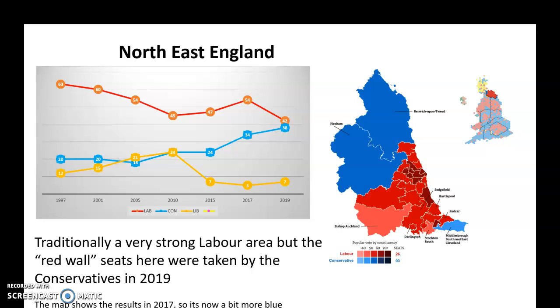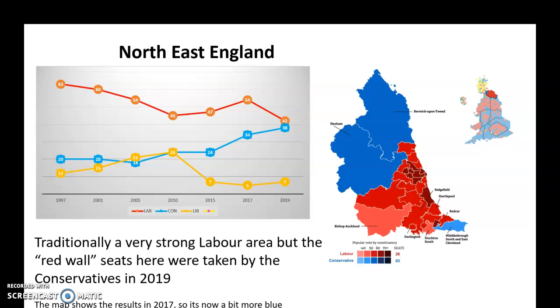Now, the map on the right-hand side is from 2017, but if you look at that, it's got a little arrow to Sedgefield, which is all red. That is now blue. Darlington is red on here. That is now blue. Bishop Auckland, that is now blue. Stockton South, I'm pretty sure that's blue. I'm feeling Redcar might be as well. So a lot of these red areas are now actually blue.